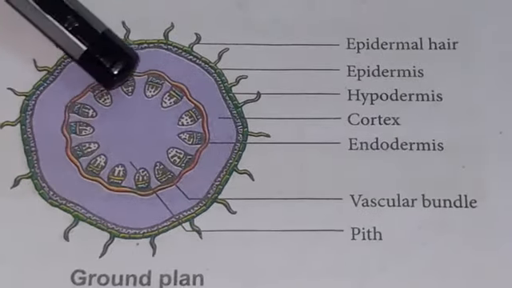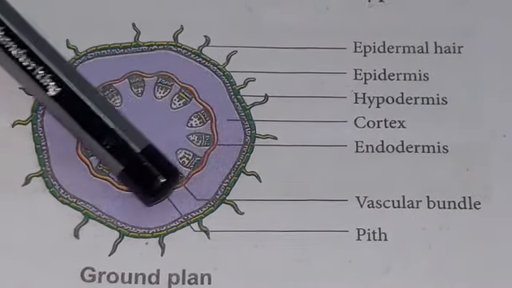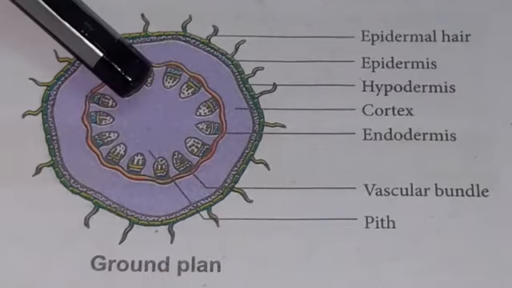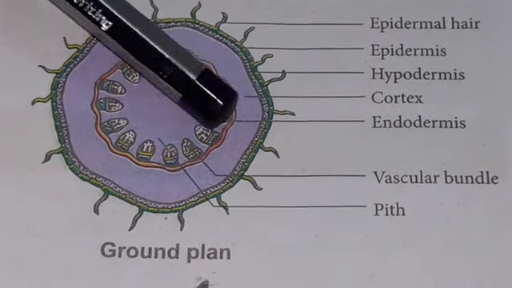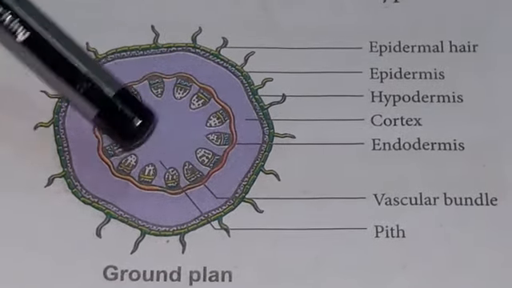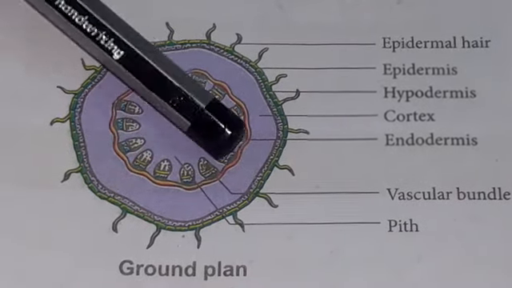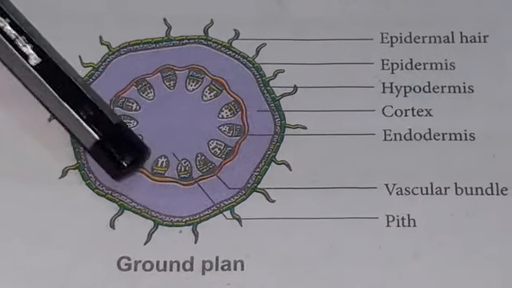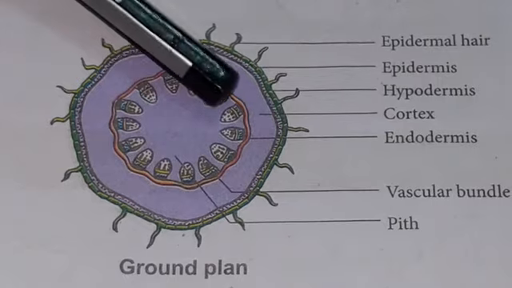In the dicot stem, the stele is a eustele. The eustele means the vascular bundles are arranged in the form of a ring around the central pith. The eustele type is present in the dicot stem.